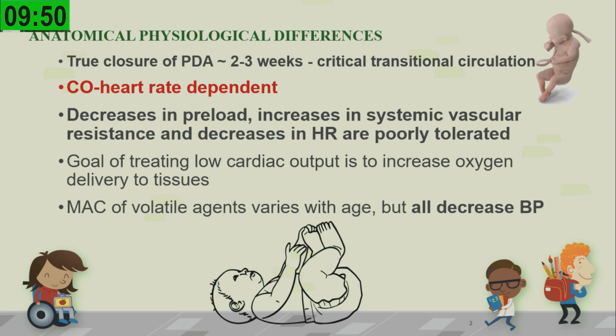Now, we know that these kids are not a miniature form of adult, so we need to know the differences between the pediatric group and the adult. We know that their cardiac output is heart rate dependent, and a decrease in preload, an increase in systemic vascular resistance, and a decrease in heart rate are poorly tolerated by these kids.